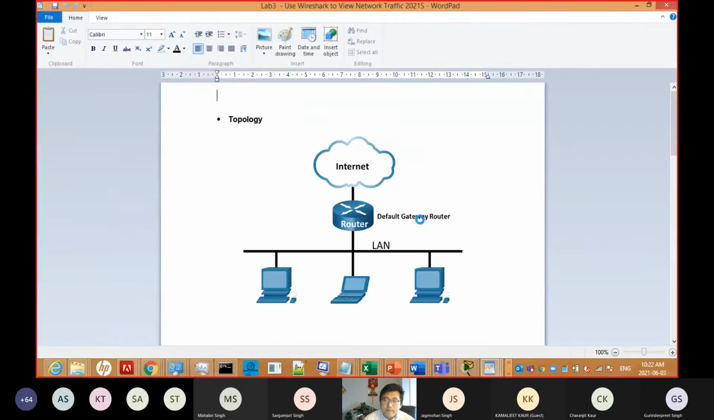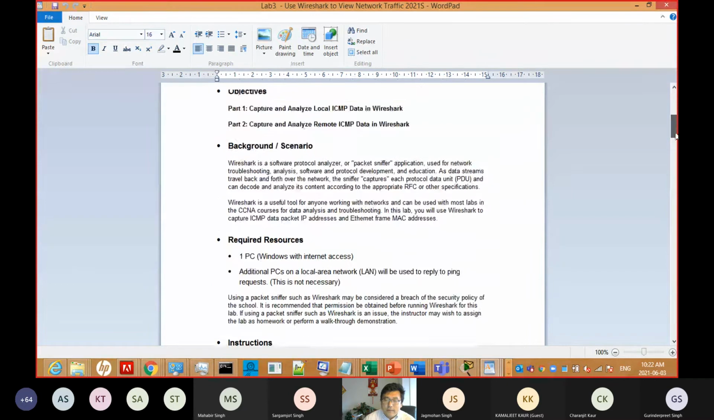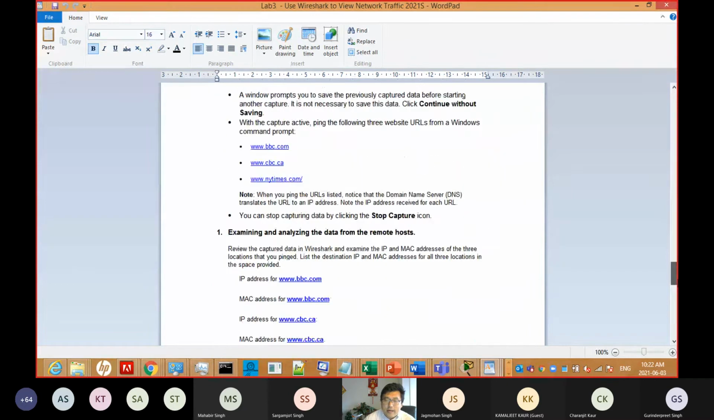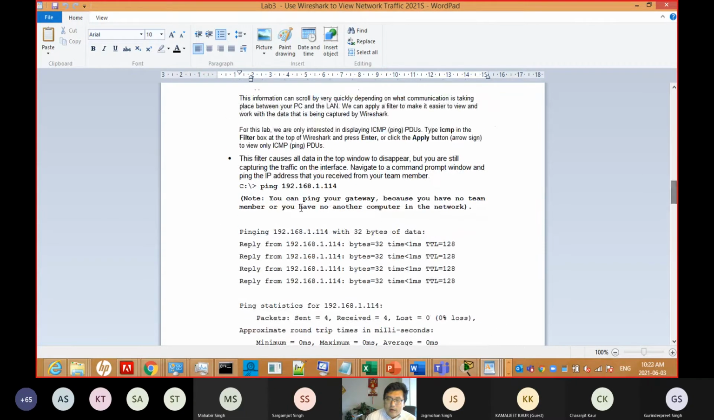Okay. Now you can see, we need to ping two things. I give you three remote, right? You can ping the BBC, CBC, and the New York Times. Of course, you can also ping Google and maybe others, but follow me, okay? Only ping the three things. And for the local, I only hope you can ping the gateway.